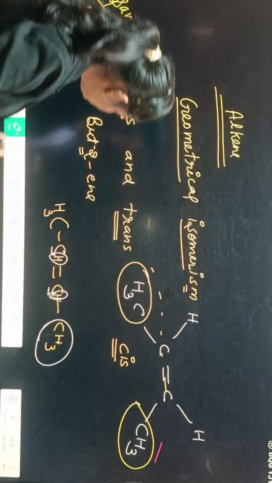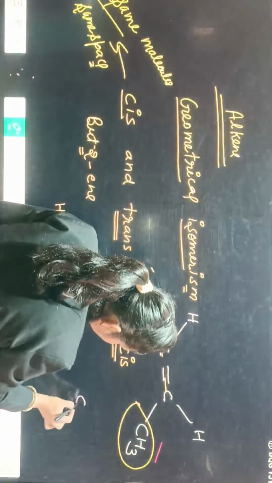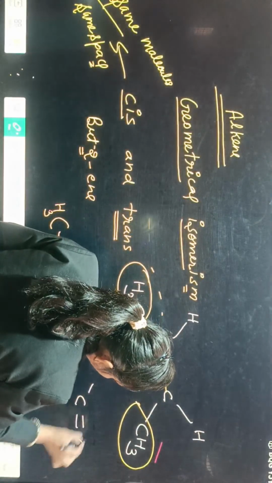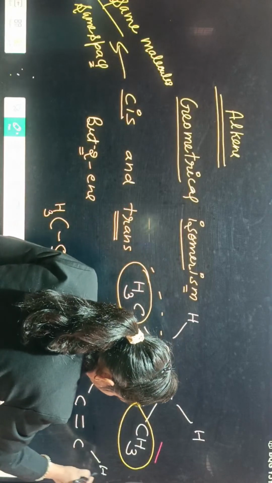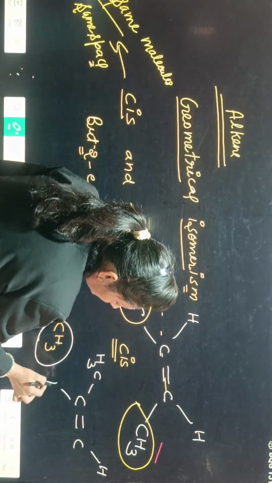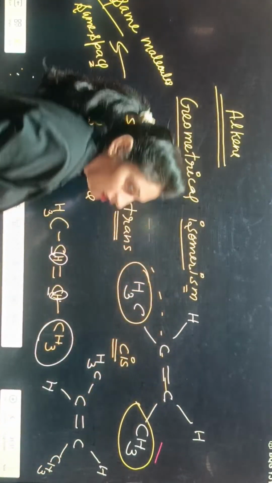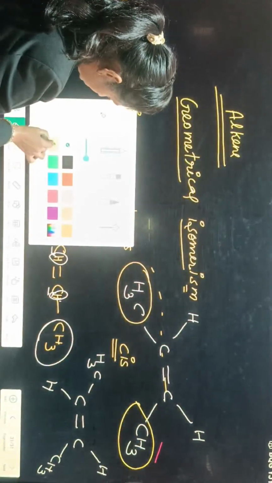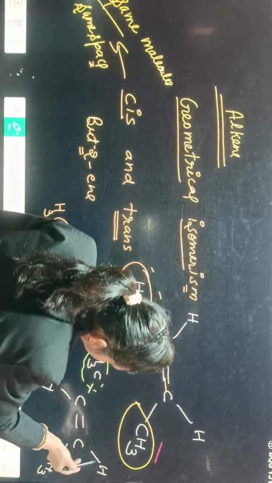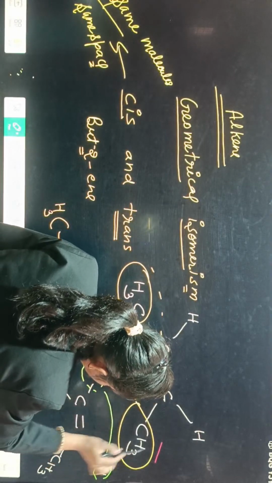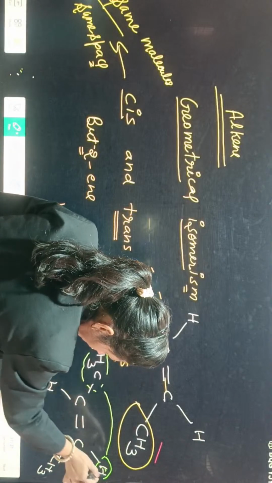And if I write in this way, yes Badal, this is the carbon to carbon double bond, here CH3, here hydrogen, here hydrogen, here CH3. Here the CH3 and hydrogens are in the same space, but the same groups are in different spaces.